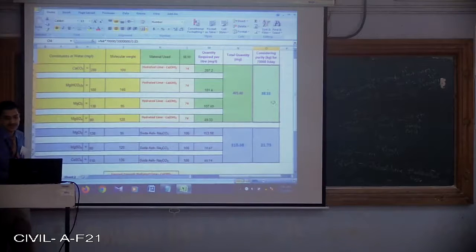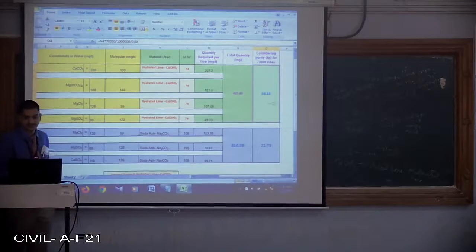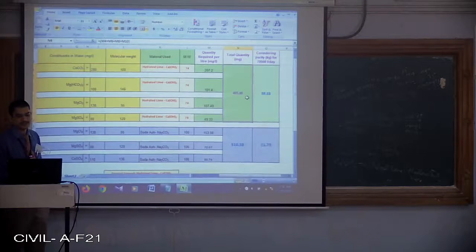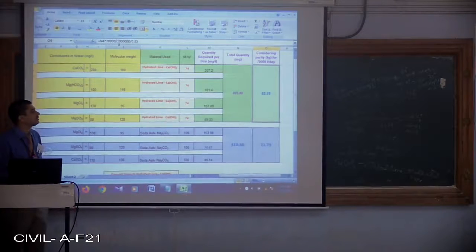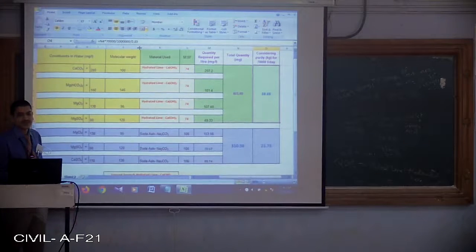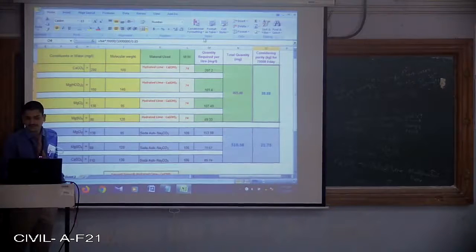This can be converted to kgs later on. That is 465.4 multiplied by 70,000, the quantity of water that requires treatment, divided by 10 to the power 6.